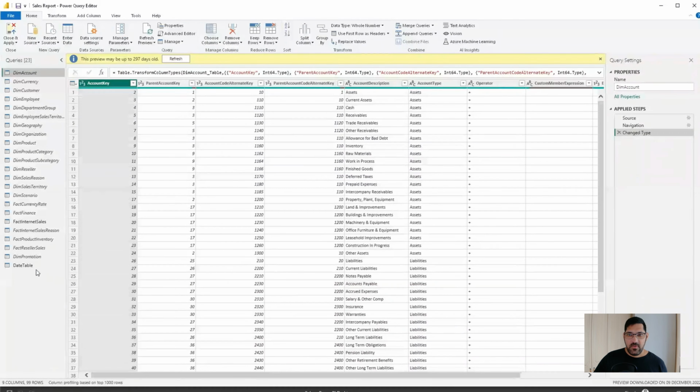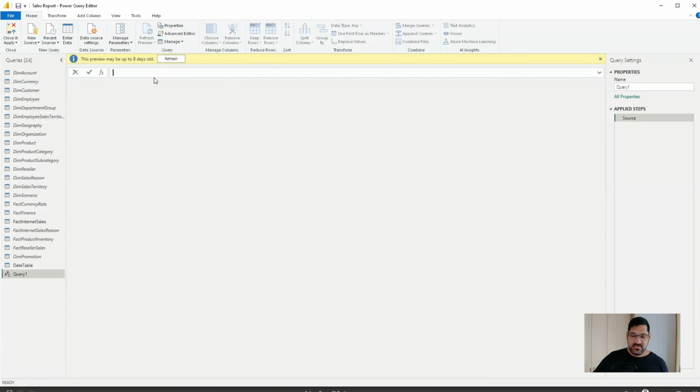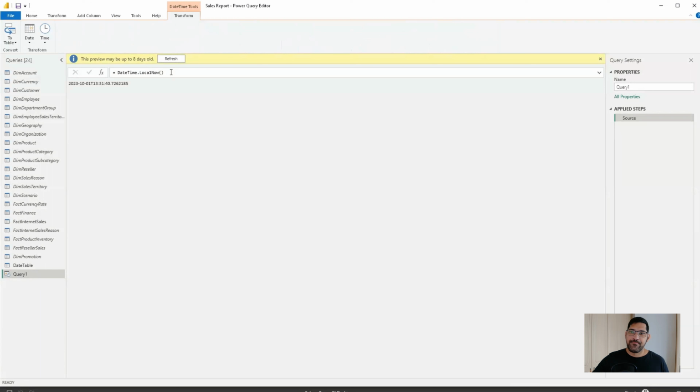So now we're in Power Query. Let's go to our date table. And what we want to do is stop this from happening. The first thing we need to do is create a new query that returns today's date. So let's go to new source and blank query. And for this, we're going to use DateTime.LocalNow. And there we have today's date, but it's also bringing in the time, as you can see. So what I'm going to do is go up here and bring in date only. I'm going to rename the query to Today.